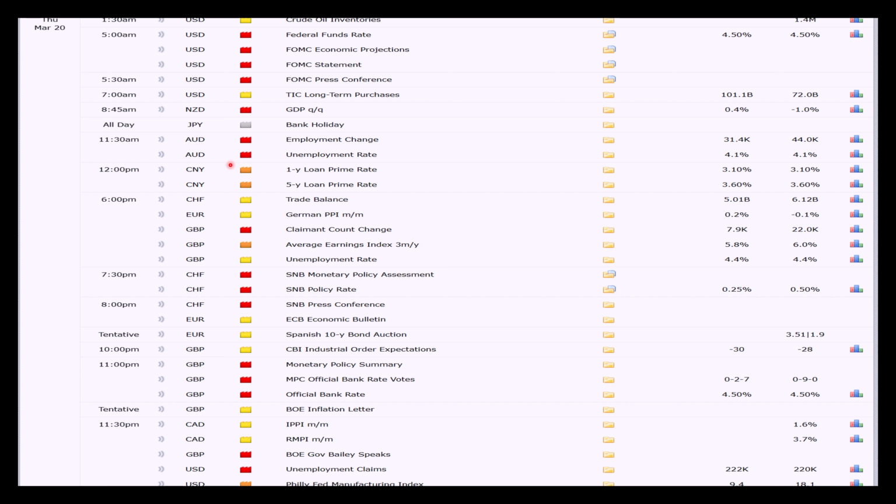Slightly later in the day on Thursday, you've got the Australian unemployment change figures, unemployment rate. You've got the Swiss bank giving their policy rate, their interest rate. They're expecting a cut in interest rates. You've got the pound official bank rate coming out as well. You've got US unemployment claims on Thursday night. There's a lot there on the 19th and the 20th.